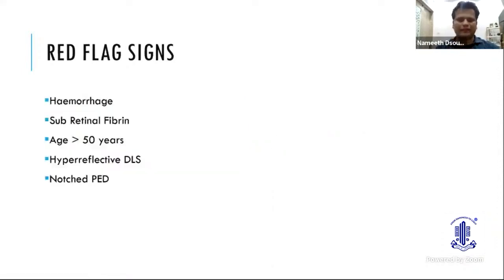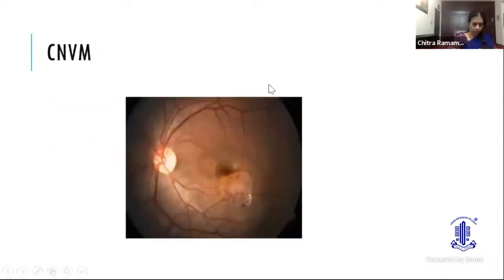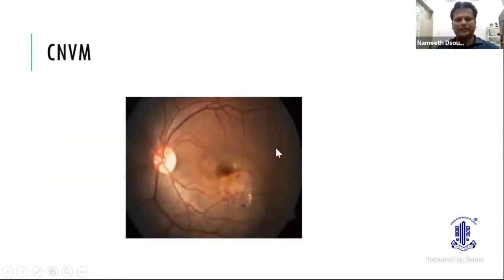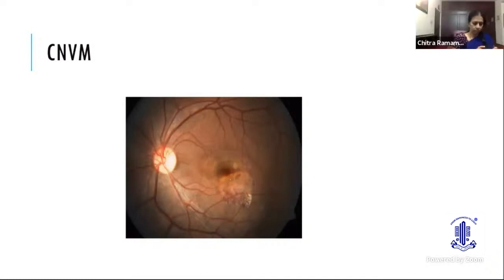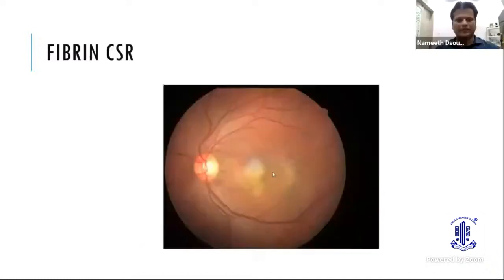So, what are the red flag signs in CSR? Hemorrhage is one red flag sign. CSR is never associated with hemorrhage. Whenever there is a hemorrhage, always do an FFA or ICG and rule out CNVM, because the treatment is completely different. Fibrin CSR, sometimes, can mimic CNVM because of the creamish color that it has.